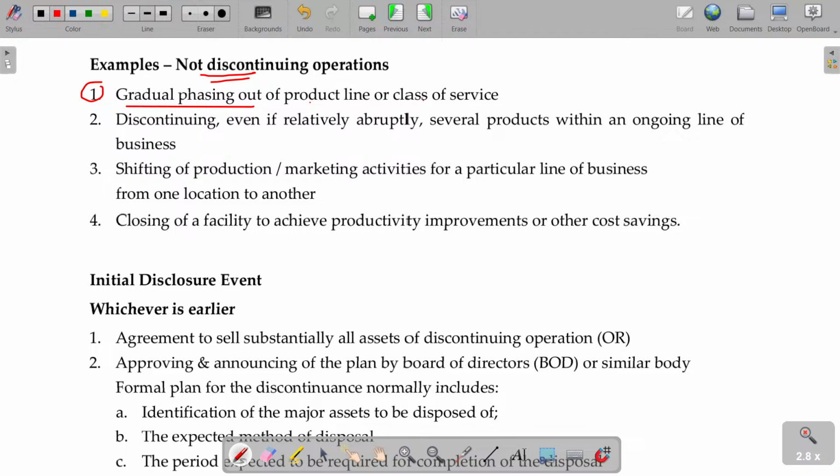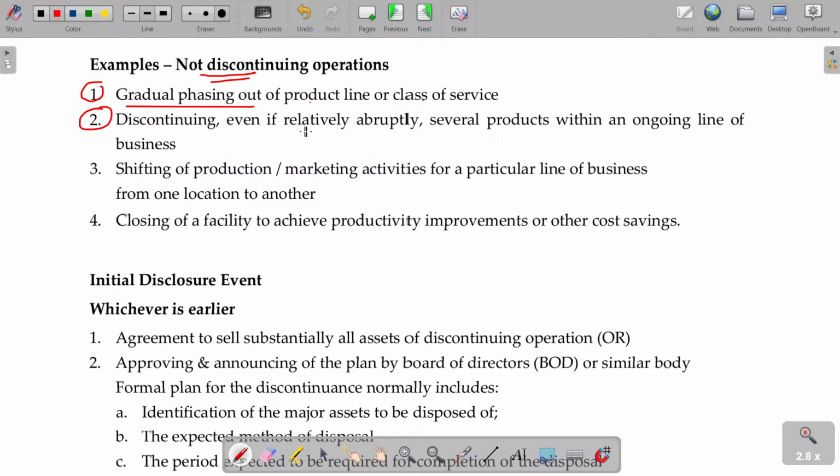So basic product and fragrance product, or in fragrance, sandal product, rose product. That's how they are changing. Still it is only the same product, shampoo. So it is nothing but slowly phasing out one product and shifting to another product. You have the same manufacturing facility to produce a general shampoo. Now the same facility is used for fragrance plus, which is also considered not a discontinuing operation.